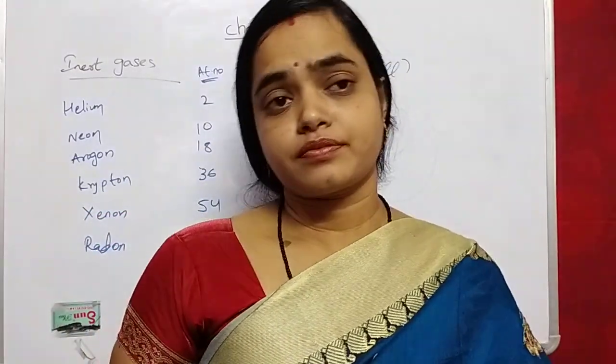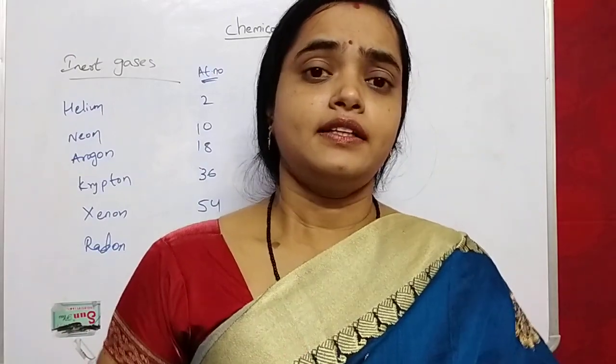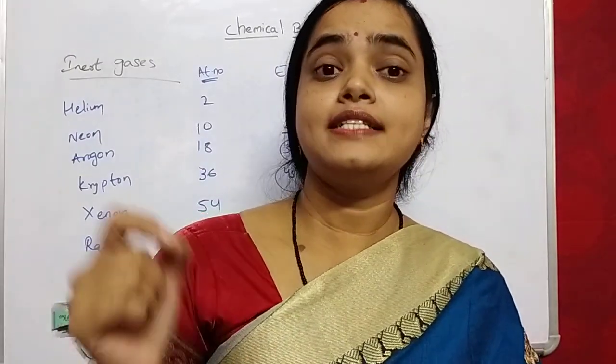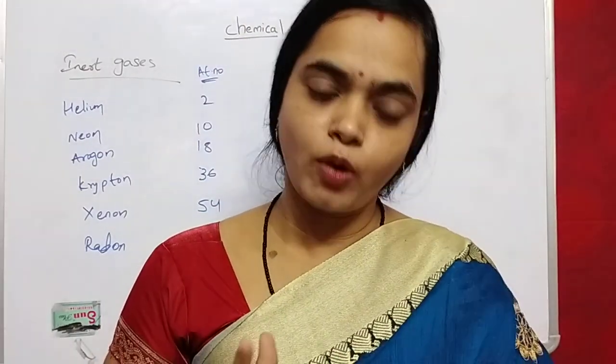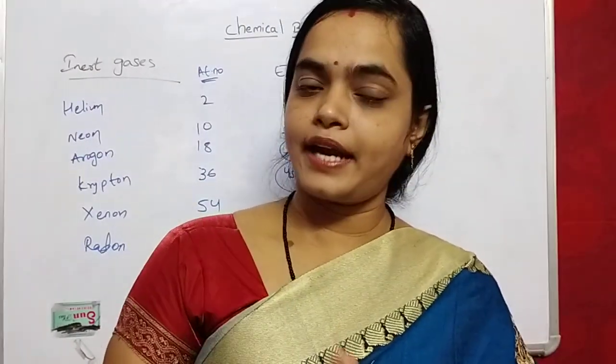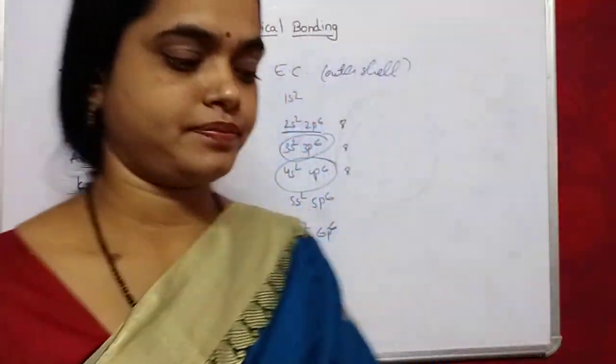So what Kossel and Lewis proposed is that atoms that have less than 8 electrons participate in bonding. Always, only atoms with less than 8 electrons participate in bonding.